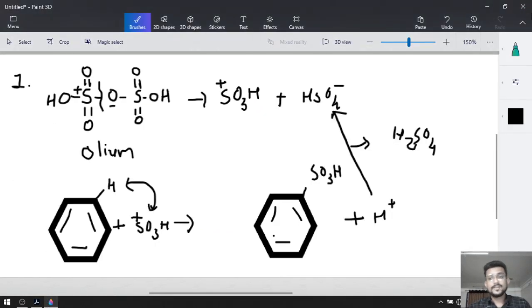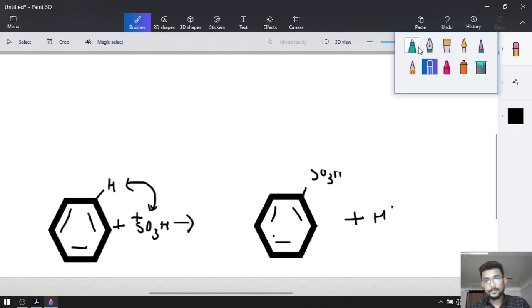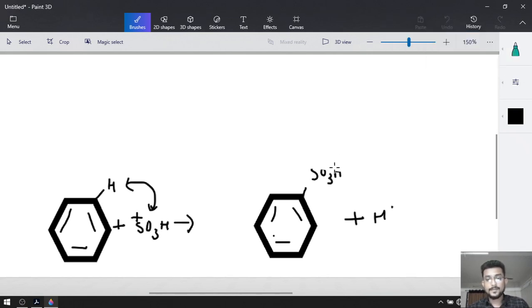Now this was the first method. Now we are going to do the second method for the preparation of benzene sulfonic acid. The reaction below will be the same, so I am not going to replace it. Now instead of oleum I am taking two different molecules of sulfuric acid.